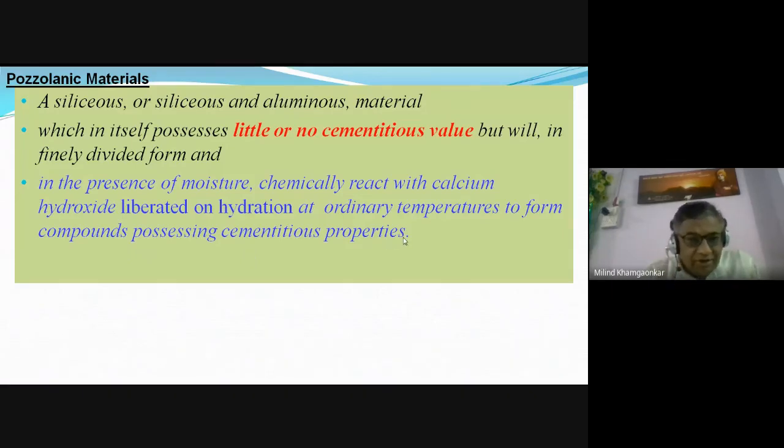We have seen earlier the pozzolanic chemical process, wherein this siliceous material or siliceous and aluminous material reacts with that useless calcium hydroxide, which is produced during the hydration of the cement in the concrete.